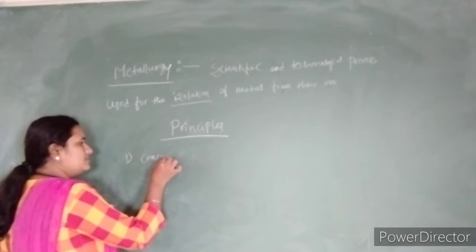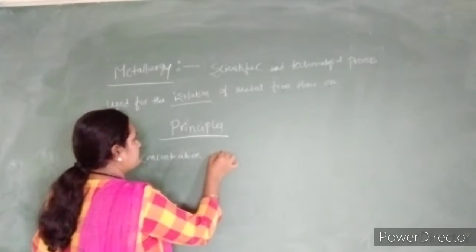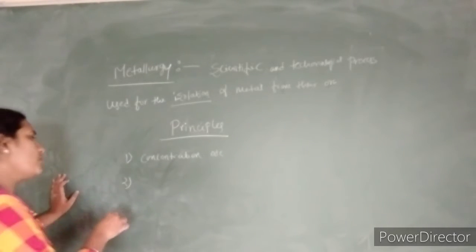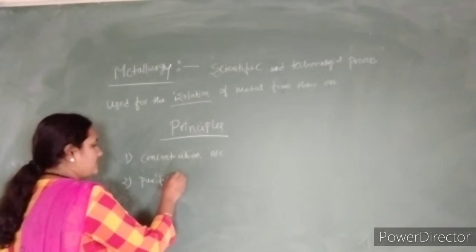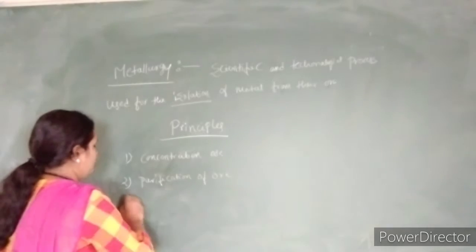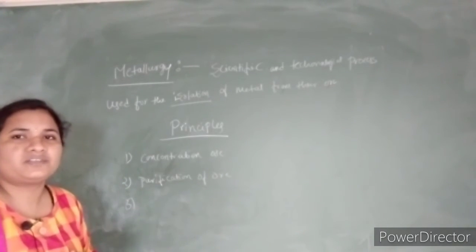One is the concentration of ore, and the second one is the purification of ore, because the ore contains many kinds of compositions.